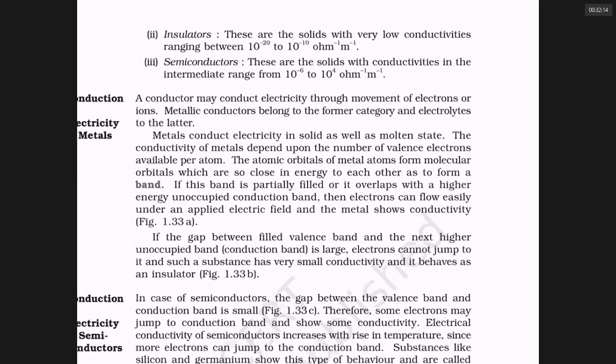A metal conducts electric current in the solid state, and also in the molten state. You take iron, that is a conductor of current. You melt the iron, that is also a conductor of current. Whereas if you take sodium chloride, the ionic compound, in solid state it cannot conduct current. But if you melt the sodium chloride, that is called fused mass, then it can conduct current.